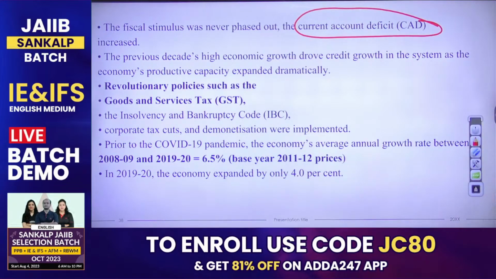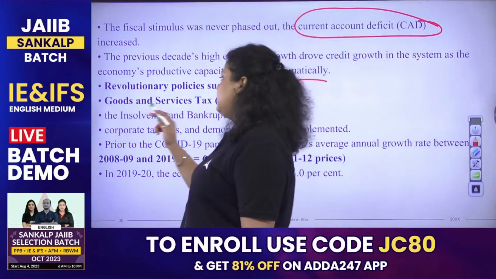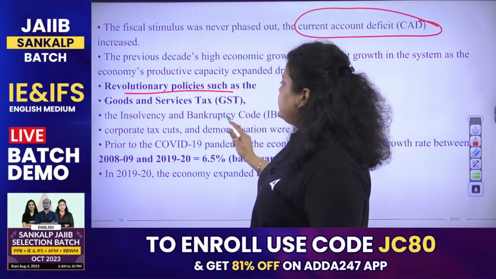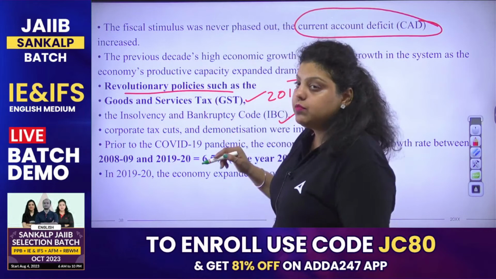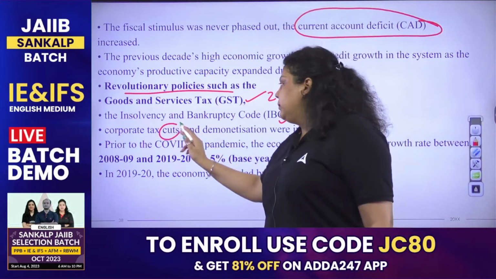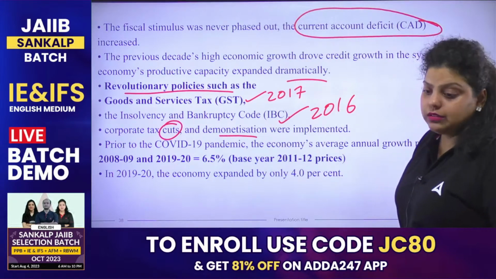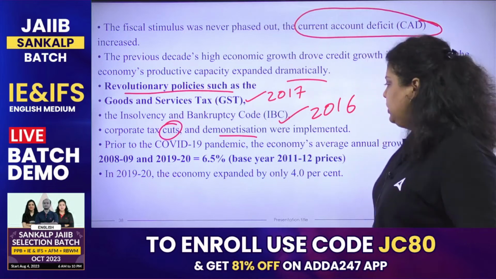Clear? So the previous decade's high economic growth drove credit growth in the system as the economy's productive capacity expanded dramatically. Revolutionary policies such as the GST introduced in 2017, the Insolvency and Bankruptcy Code introduced in 2016, and corporate tax reforms were done by the government. Demonetization was done in 2016 for 500 and 1000 rupee notes.